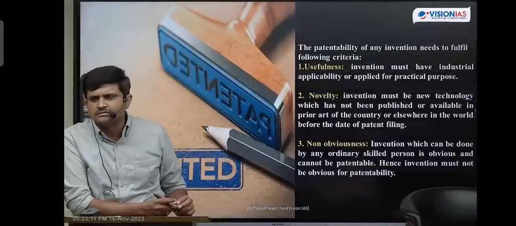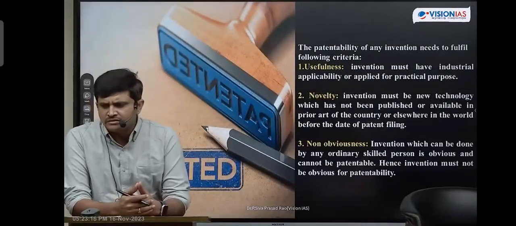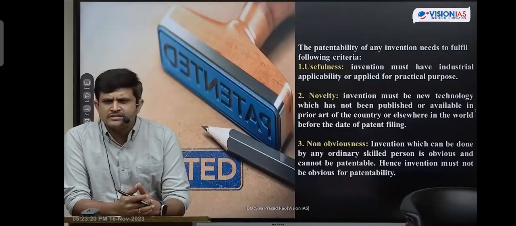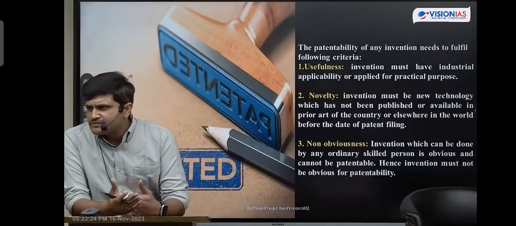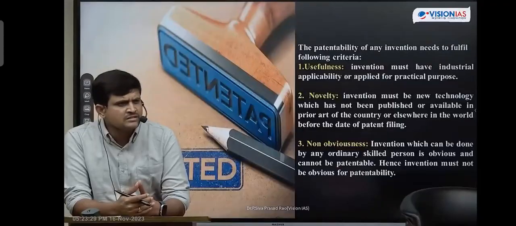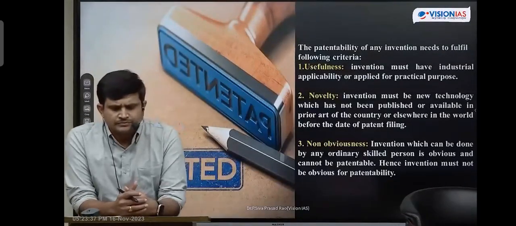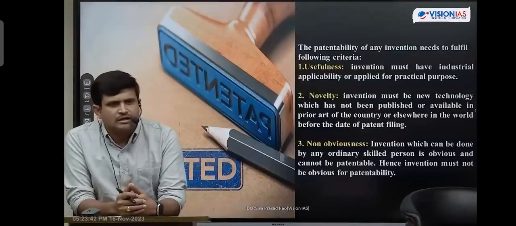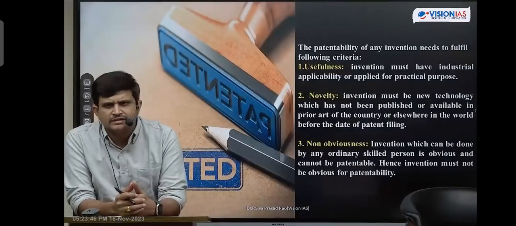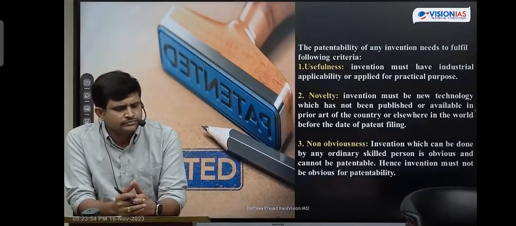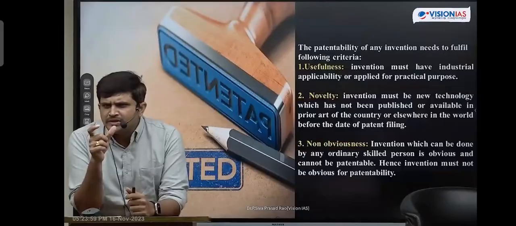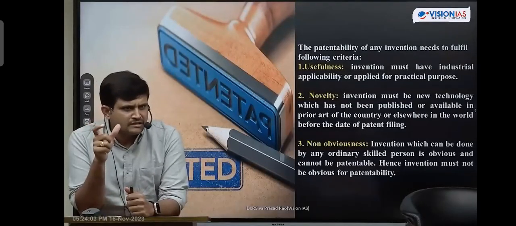The next one is non-obvious in nature. Obvious means frequently available, frequently seen. Non-obvious means not commonly available. The third one is that it should be useful, either in industries or for any practical purpose. These are the three criteria that should be there for a product to be designated within patent rights. Got clarity on this, students?